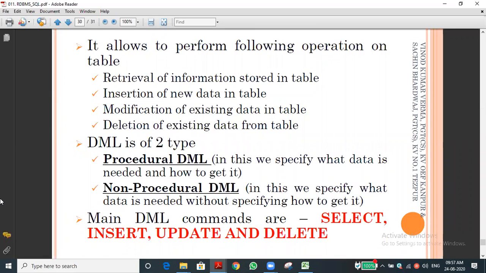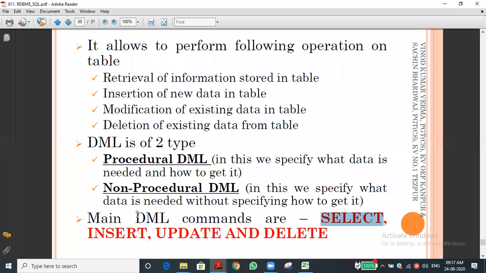Select the data means we need the data. If we say how to select, that is procedural. If we don't say how to select, that is called non-procedural. Insert your data, update your value, and delete the data or record. All these work on records only, and record means row-wise. These are called DML commands.